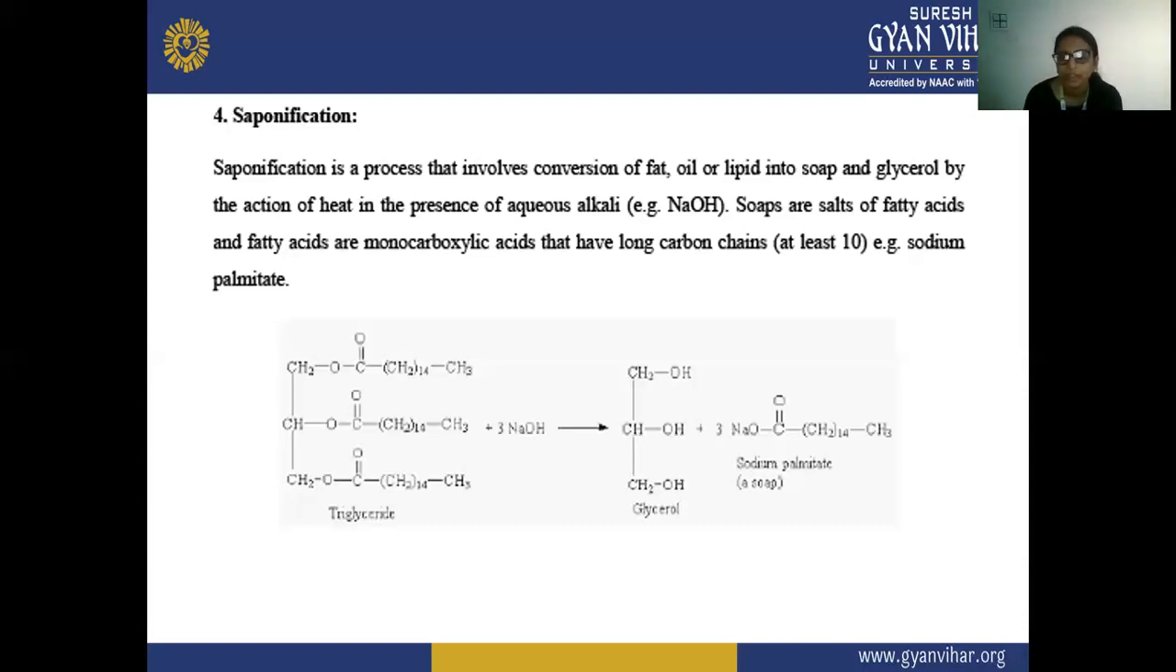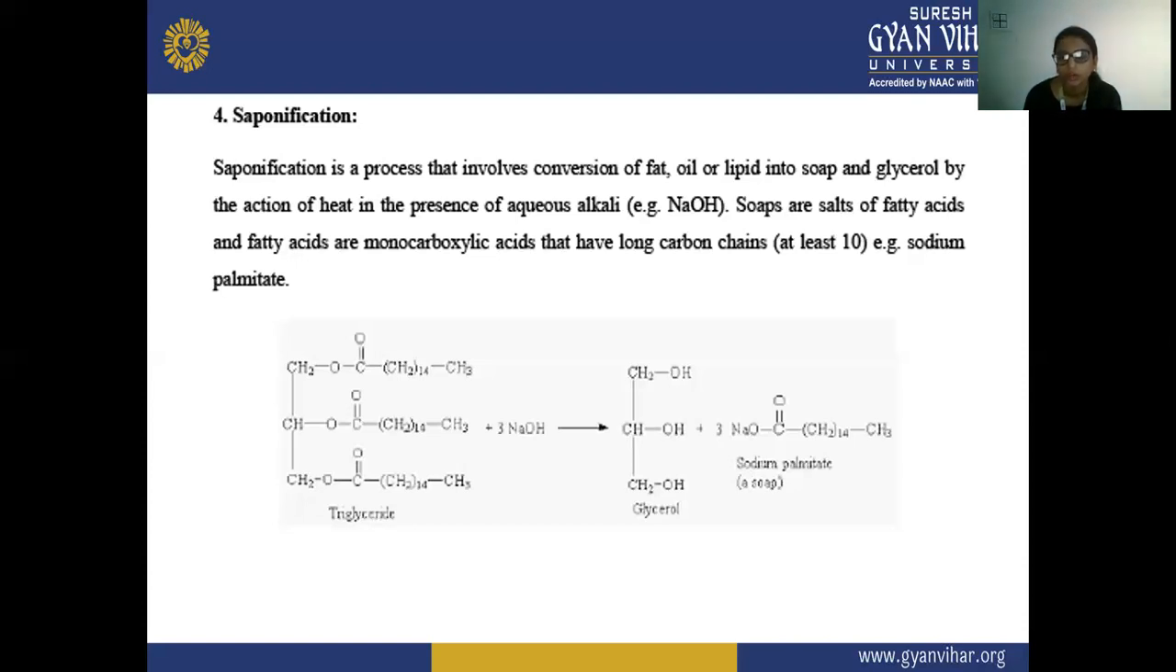And also this conversion of fat, oil, or lipid into soap and glycerol happens by the action of heat in the presence of aqueous alkali. Here we are applying heat, and we are also using aqueous NaOH, the sodium hydroxide, which is the alkali, a base, to convert the fat, oil, or lipid into soap and glycerol.